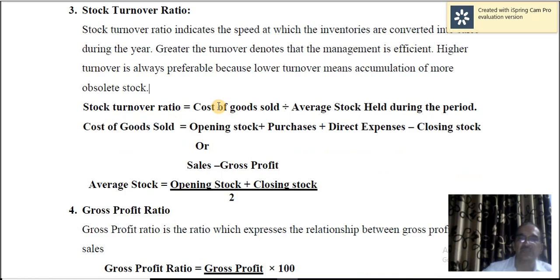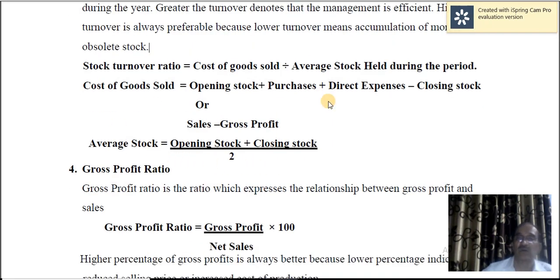Okay, stock turnover ratio is equal to cost of goods sold divided by average stock held during the year. What is cost of goods sold? Cost of goods sold means opening stock, add purchases, add direct expenses, minus closing stock. Or indirectly, sales minus gross profit is nothing but cost of goods sold.